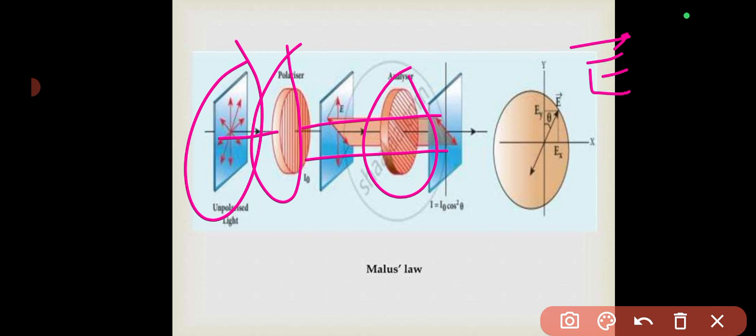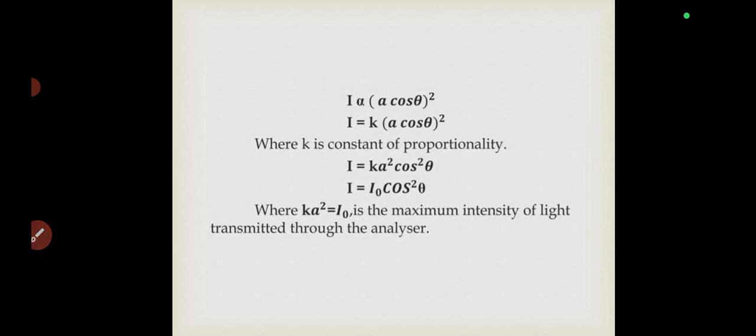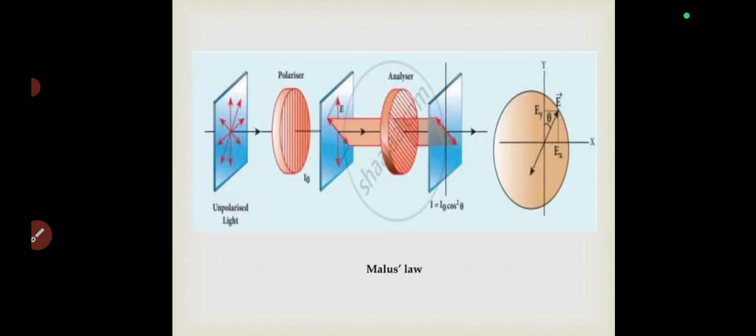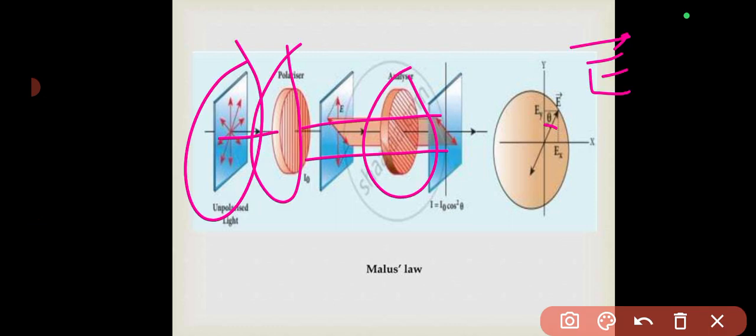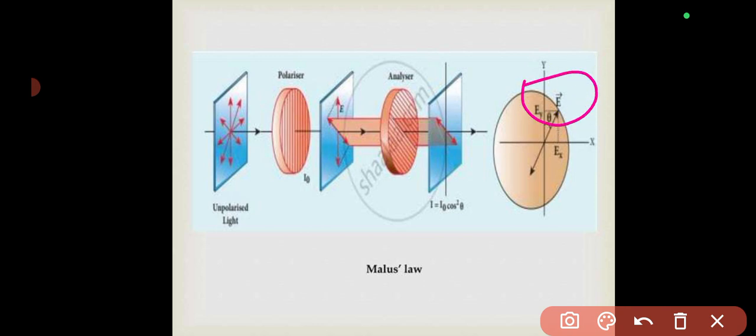So in this case, you are going to see that the angle is angle theta here, and by the time you create a vector of both amplitudes, then what you're going to have is I is going to be directly proportional to A cos squared theta. Okay, we use amplitude here again. So basically A is amplitude, but in this case, this E that is used here also means amplitude.